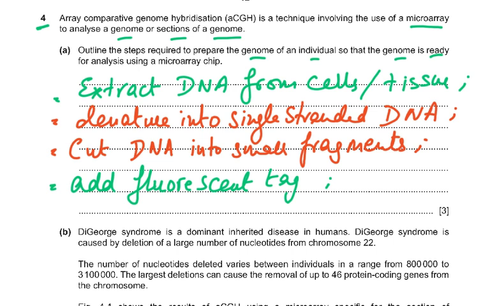Extract DNA from cells or tissues, denature into single-stranded DNA, which is also called ssDNA, cut DNA into small fragments using restriction enzymes and add the fluorescent tags so that then we can say whether they're red, green, or yellow if they're present in both. So we do a comparative genomic analysis.